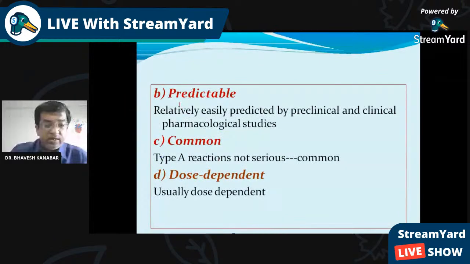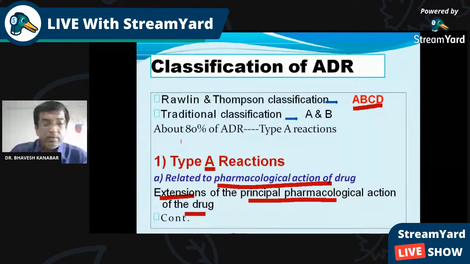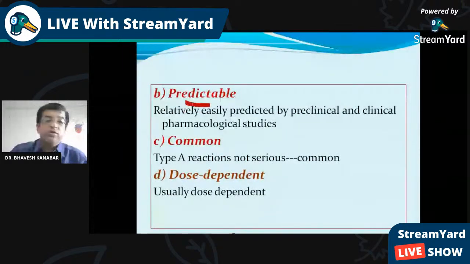Then this type A reaction can be predictable, as we know that adrenaline produces a rise in blood pressure, so it may lead to hypertension. So that is predictable. We can know that. As well, we can know that this antihistaminic drug produces sedation. So it is predictable. We can predict that it may lead to sedation.